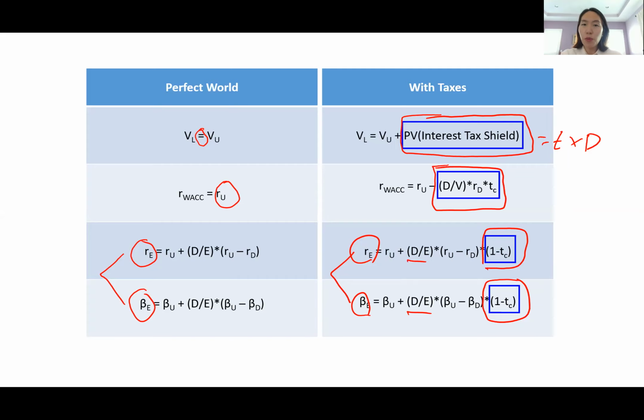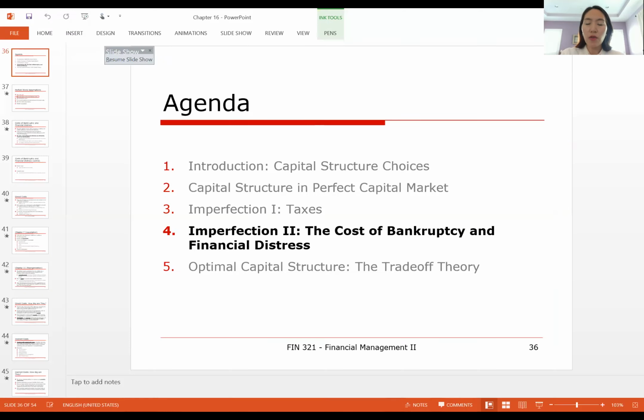Both the perfect world theory and the tax theory cannot reconcile with the reality that we are dealing with and the actual practice that we observe in our real world. So in the next step, we are going to move on to make our model one step closer to the reality that we are living in.